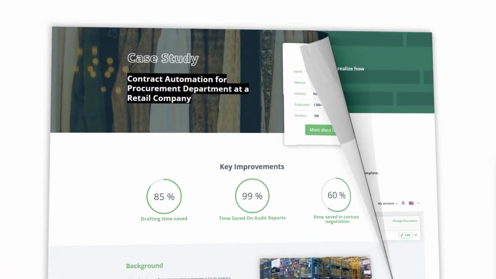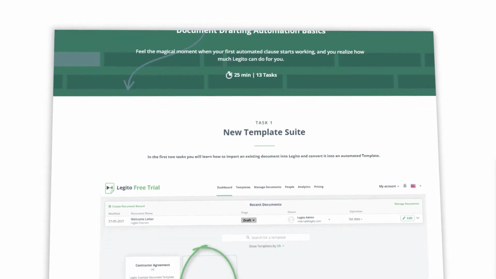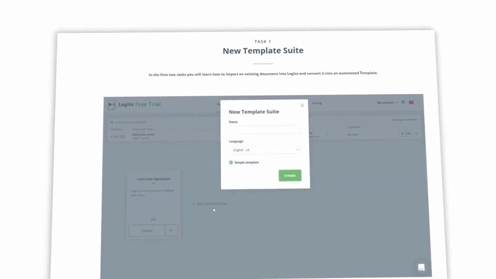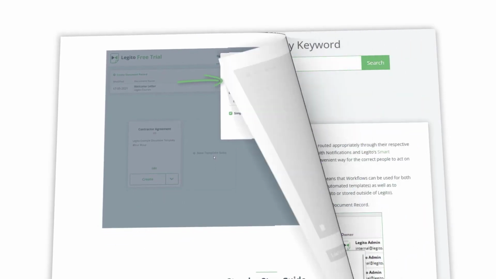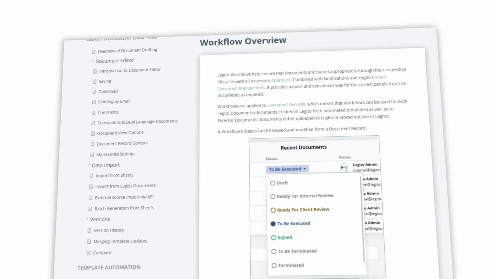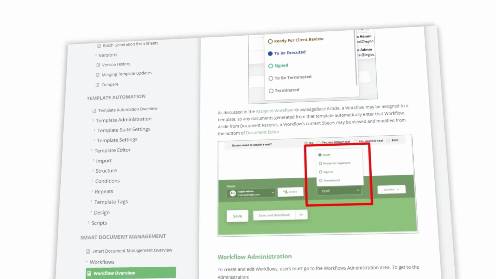Our step-by-step interactive courses will educate you quickly to become a Legito Power user, and our categorized and detailed knowledge base will empower you to confidently tackle any situation. Let's connect to explore how Legito can help you achieve more and reach your goals faster.